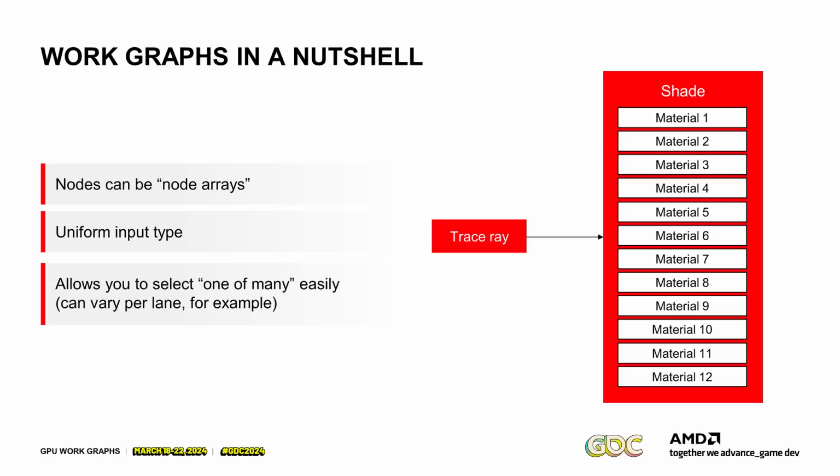So previously, if you had 10,000 independent nodes, all of them can have a different input type. And if you stream in another node, you don't know if it's going to be compatible or not. For a node array, you know it's compatible. So that's the easy thing here. And it's also very easy to select which node in the node array you're targeting. It can actually vary per lane, for example. So if you have a ray shader, it can attach the node ID inside the node array to the payload, and then it just gets routed to the right node. So this is a fairly lightweight way to do it. It's also more efficient than trying to just assemble a graph with many nodes. And it's also type safe, as just mentioned.